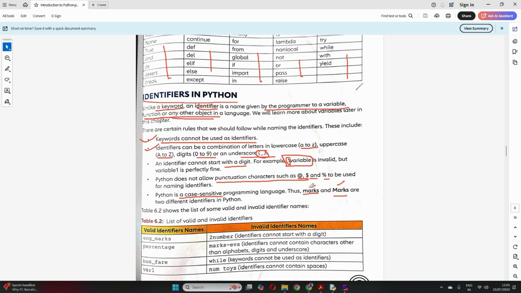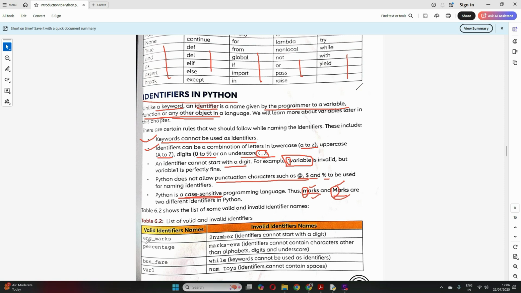Okay, so if you write anything in lowercase, it has to be in lowercase only. If you make it uppercase, that means these two become different. Though the words are the same, since their cases are different, they become different, because Python is case sensitive. Clear? So are these 5 rules clear? Very simple. We will see with examples here also.